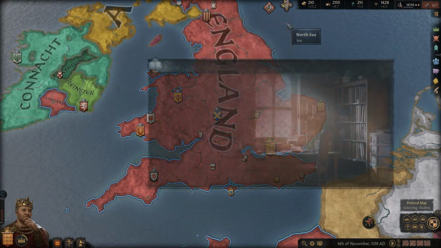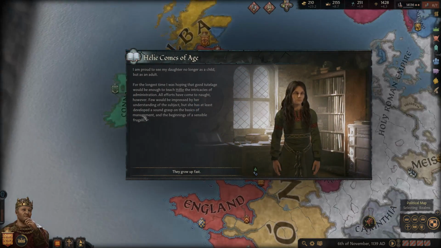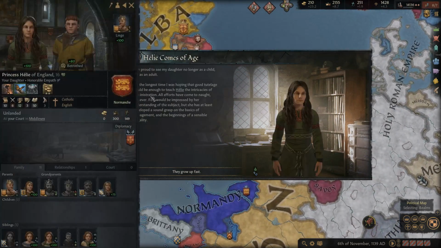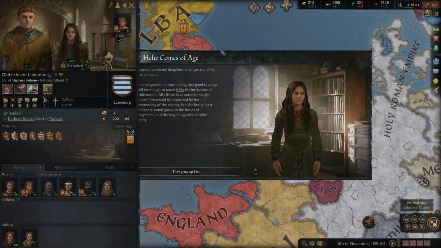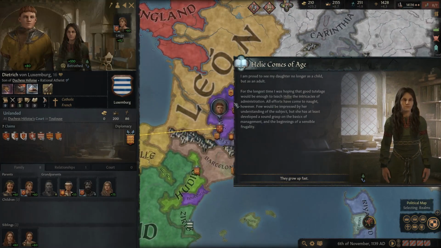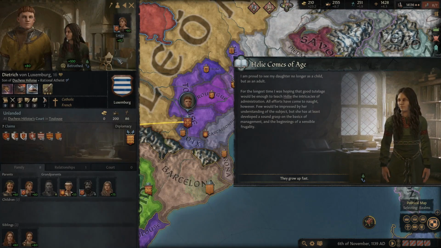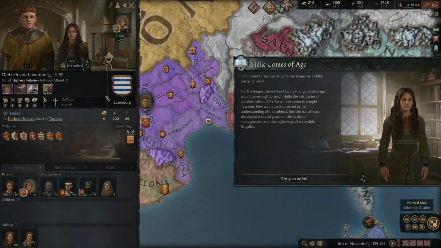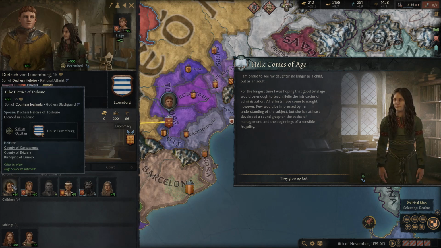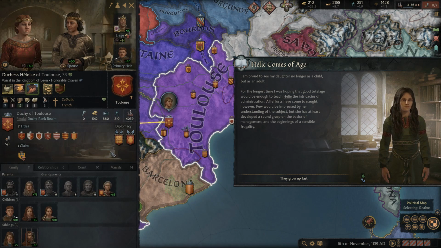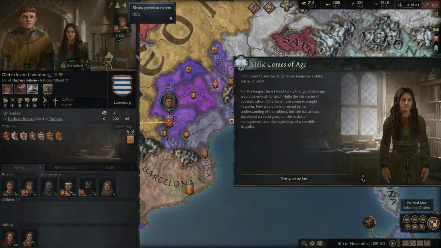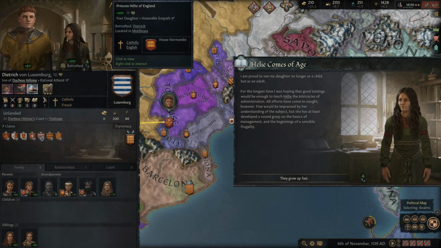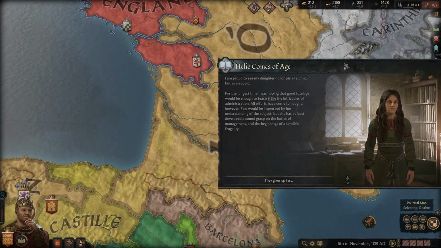All right, excellent. And Ailey comes of age, our daughter. So remember, she is arranged to marry this character here, and he is, of course, the heir to these 2 duchies here. Where's his dad at? Or his mom? It's his mom who holds the titles. She's pretty damn young, so it's probably gonna be a long time before this pays off. So yeah, they'll just be here popping out kids, I guess.